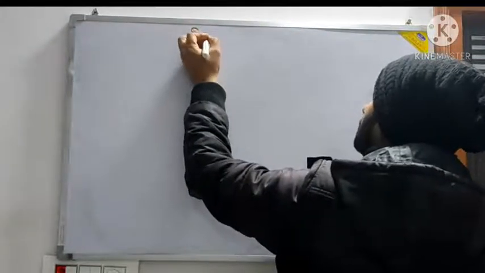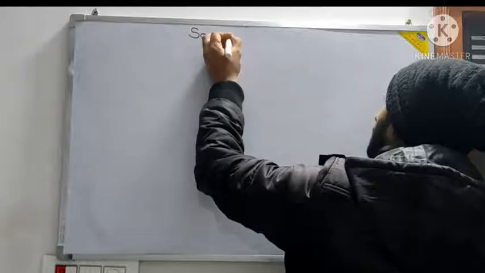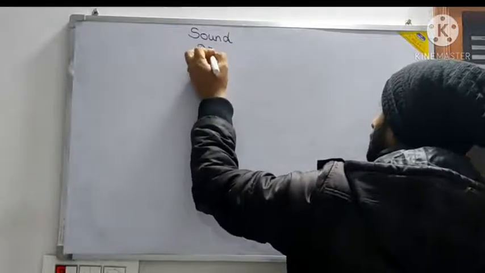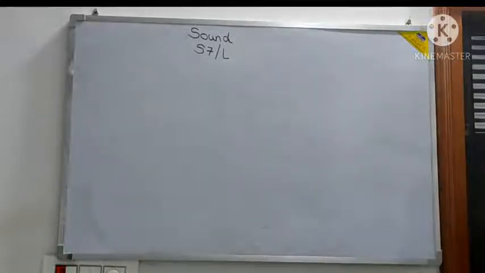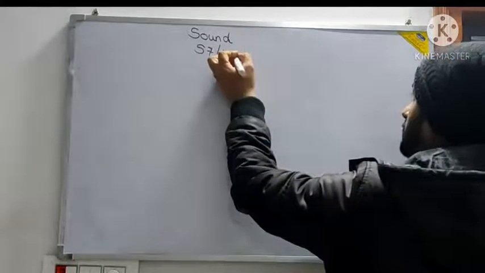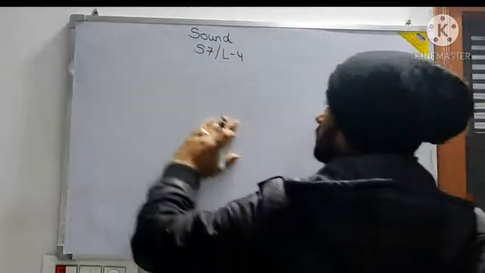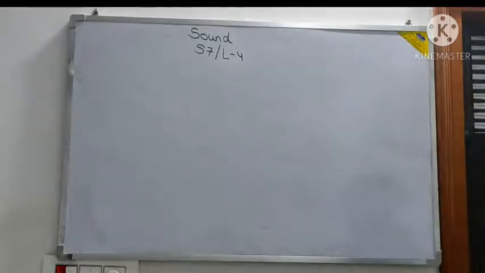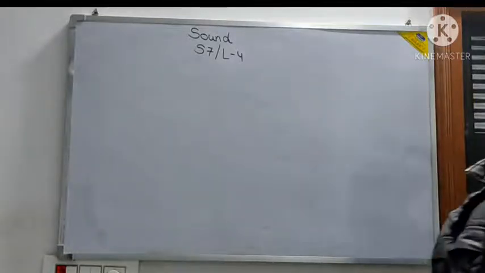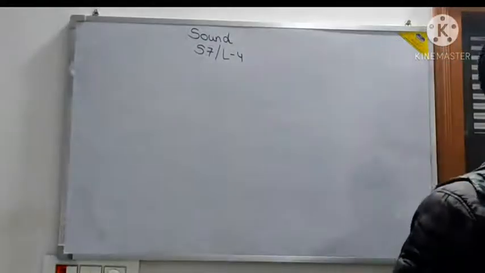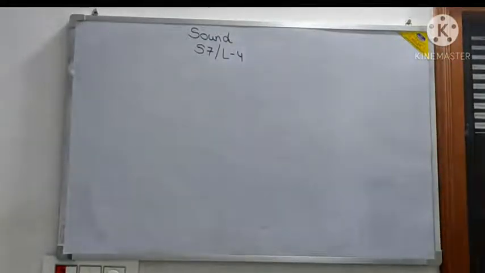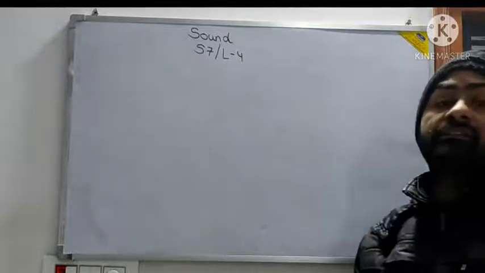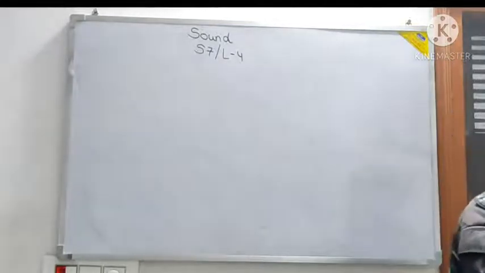So let us start today's lecture. It is sound, the 7th chapter I am teaching you, session 7, and it is our ongoing 4th lecture, so session 7 lecture 4. Uses of ultrasonics. I have told you about frequency, and the unit of frequency is hertz. The frequencies are ultrasonic, and infrasonic or subsonic. Please remember, infrasonic and subsonic are the same.